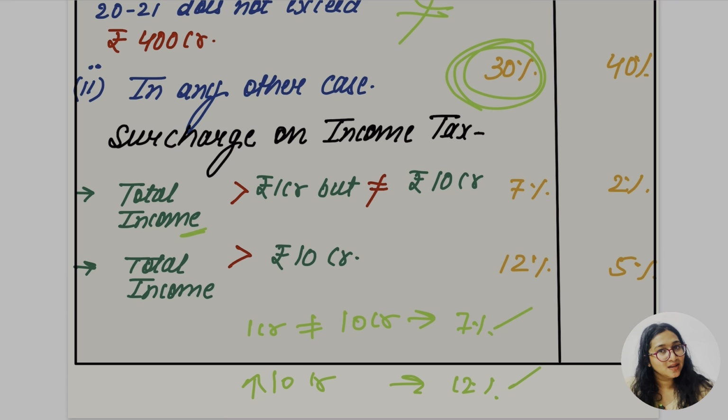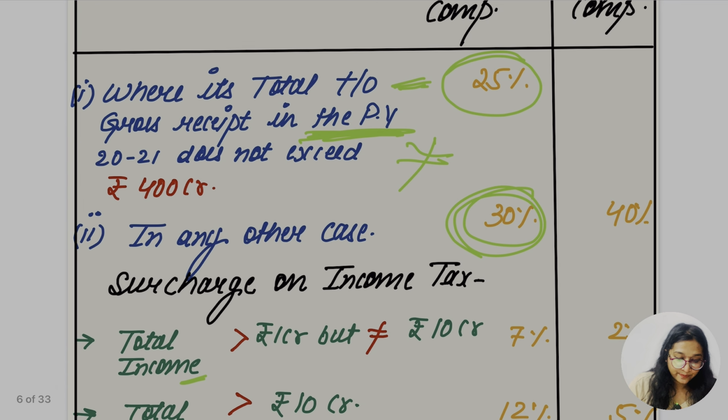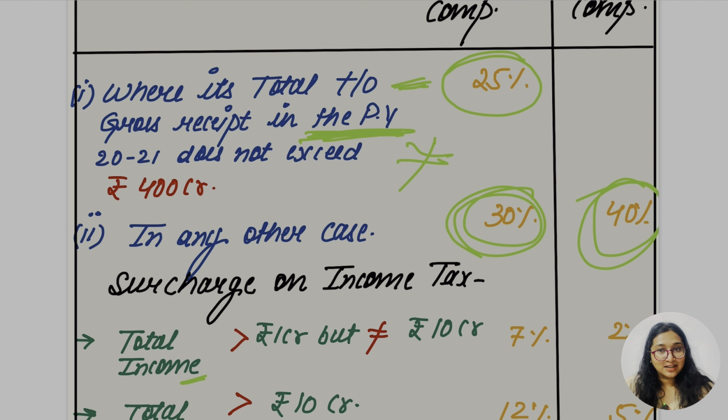What is a foreign company? One which is not a domestic company. So for a foreign company it's going to be 40%. Whether they have more turnover or more gross receipt, we don't care. You are going to pay tax at the rate of 40%. We don't care about your gross receipt. Whether it's 1 crore, 10 crore, 30 crore, or 400 crore, you have to pay tax at the rate of 40%.